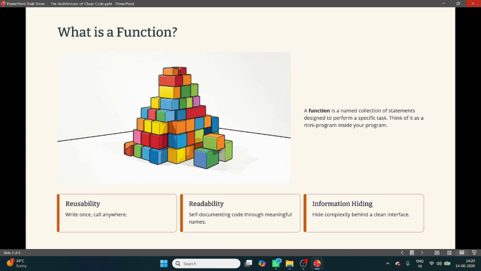And each function will perform a particular task. Suppose I have to do addition. So I will write int add, int a, int b, and return a plus b. This function has only one job: add two numbers.